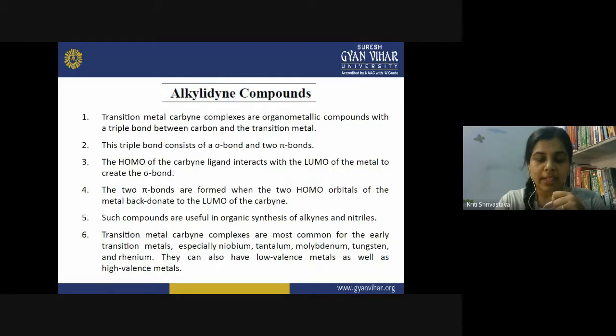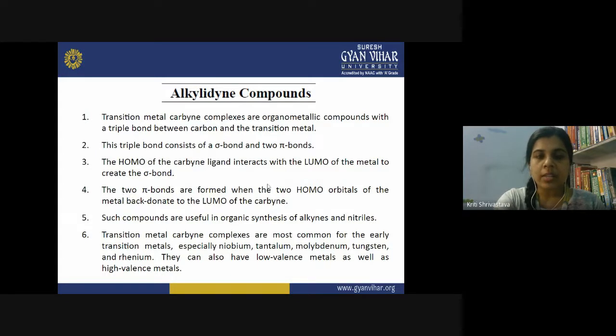In the previous lecture, we saw transition metal alkyl compounds in which the metal and carbon have a double bond between them. So here a triple bond exists in the alkyl compounds, and the triple bond actually consists of a sigma bond and two pi bonds. So among the three bonds we have one sigma bond and two pi bonds.